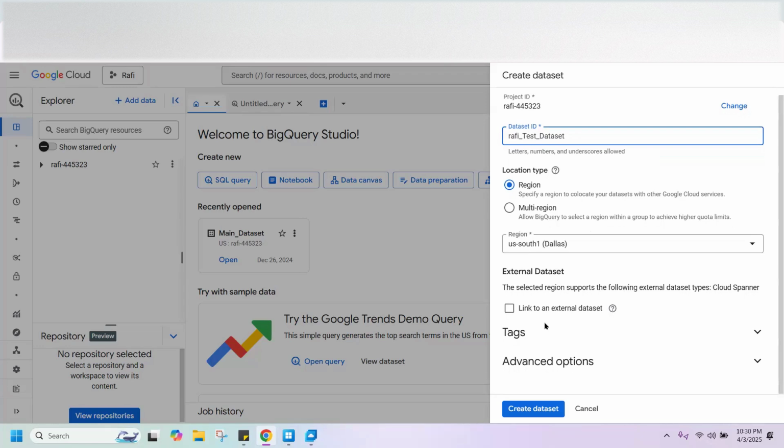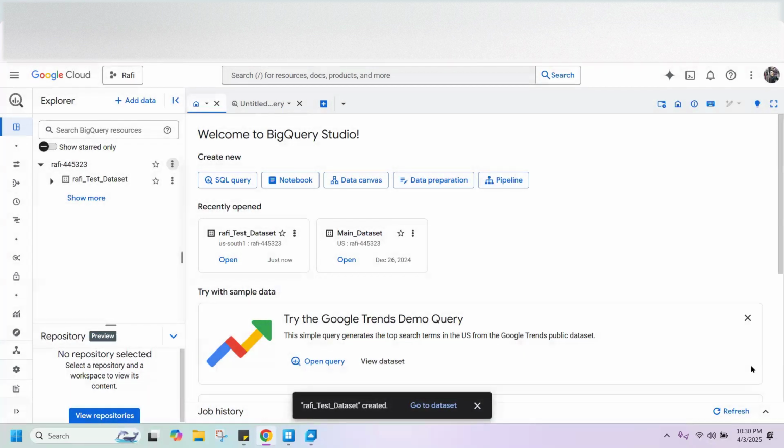Okay, let's move ahead. Now let's click on create dataset. Okay, the dataset has been created. Now you can put any of the data. Okay, now let's create some table. Just click on the three dots again. Now click on create table.